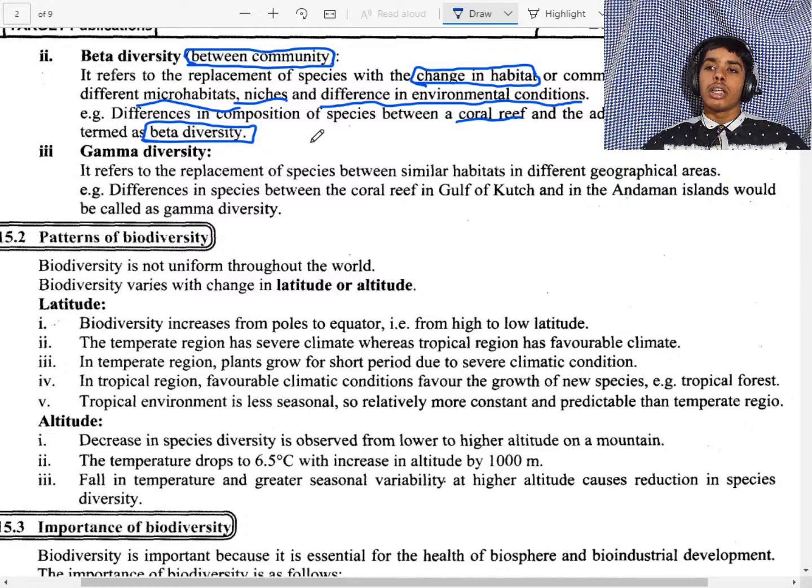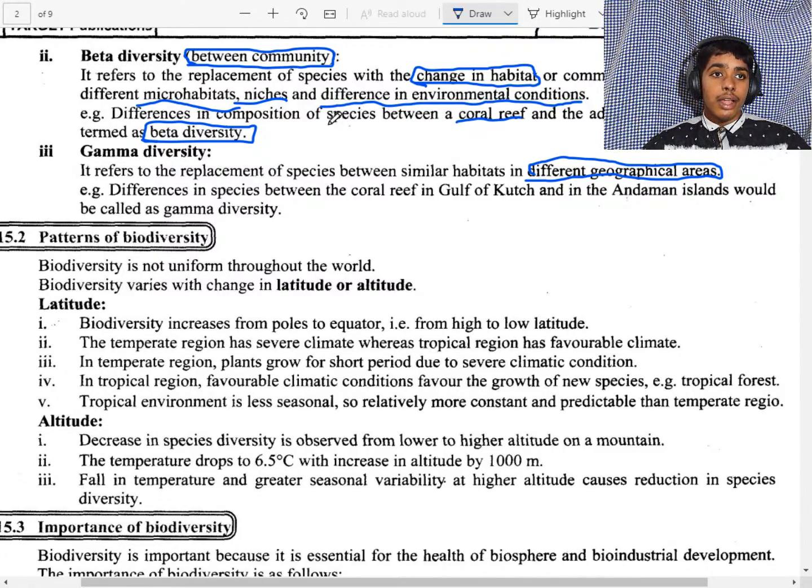Gamma is for different geographical areas, while alpha and beta have the same geographical area. Look here, beta is replacement of species. Alpha means similar habitats, but beta means different habitats, with differences in environmental conditions.